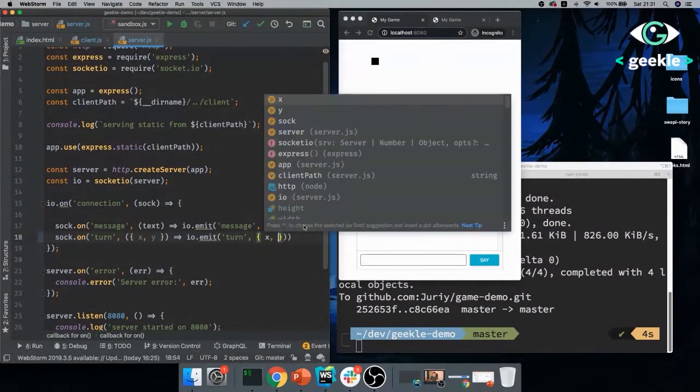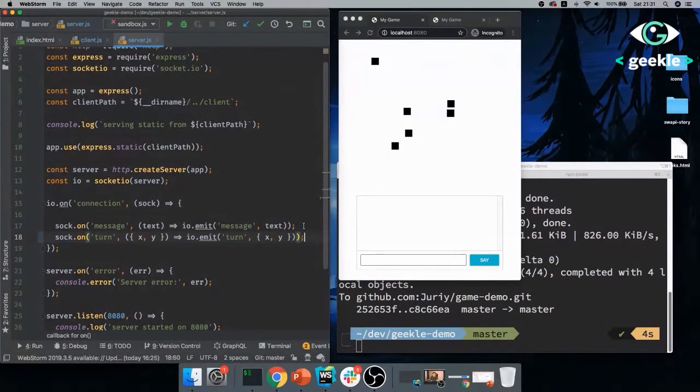And that's going to be X and Y. All right, so now I'm sending the turn to the server. Server receives it, sends it back. Now all the clients need to do something when they receive the turn.